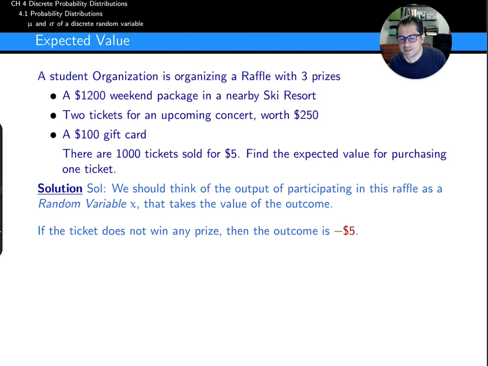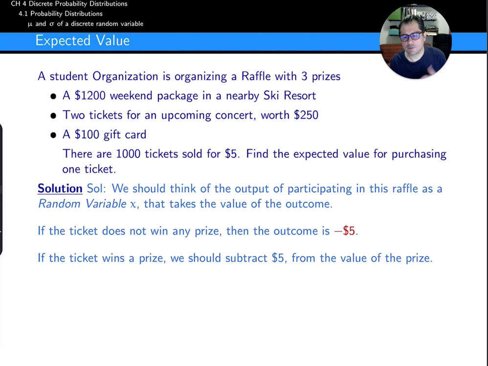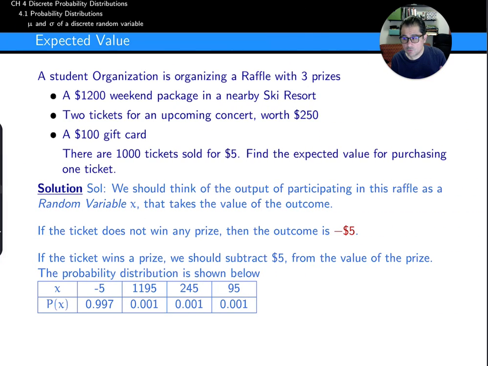If I win, I'm going to subtract the $5 from my prize. If I won the $1,200, I did win, but it cost me $5. It's worth $1,200, but for me, I would have got the package for a cost of $5, so I really had a net income of $1,195. So that's the way to interpret this.